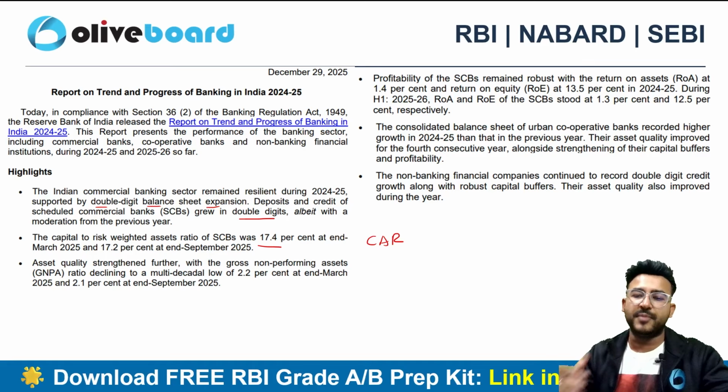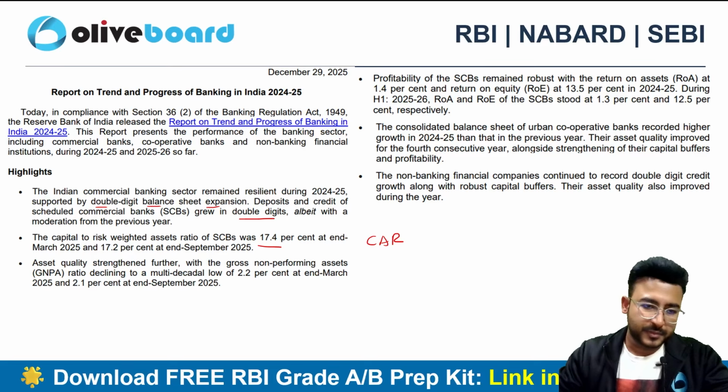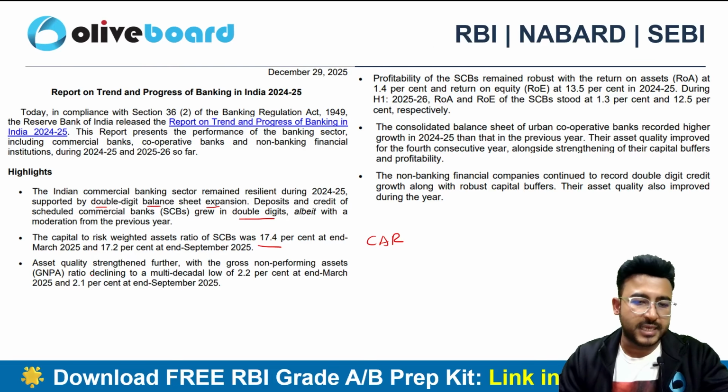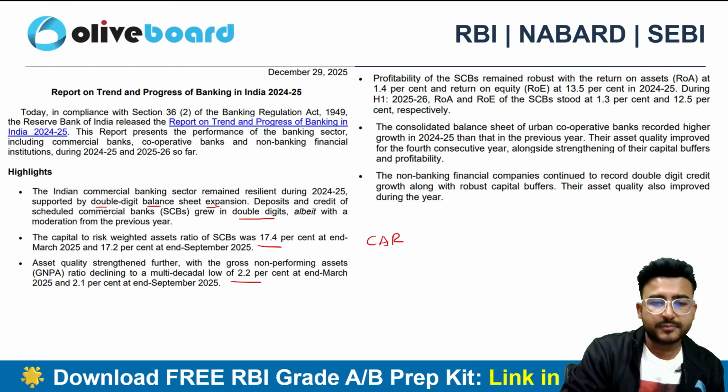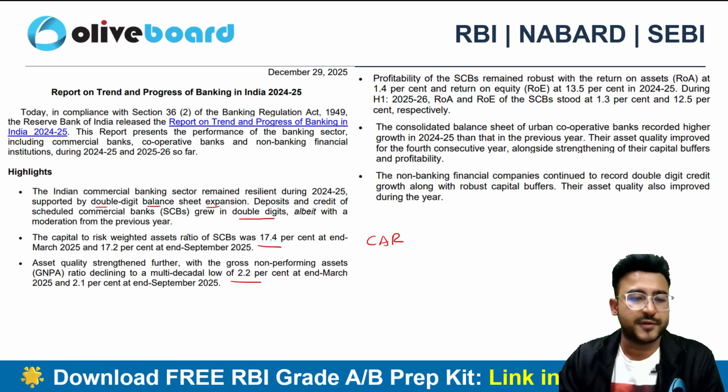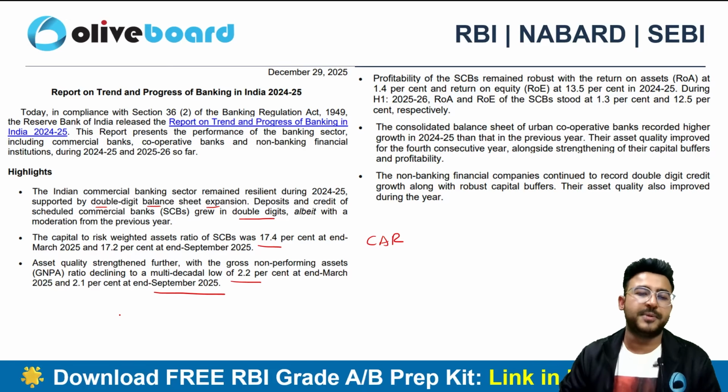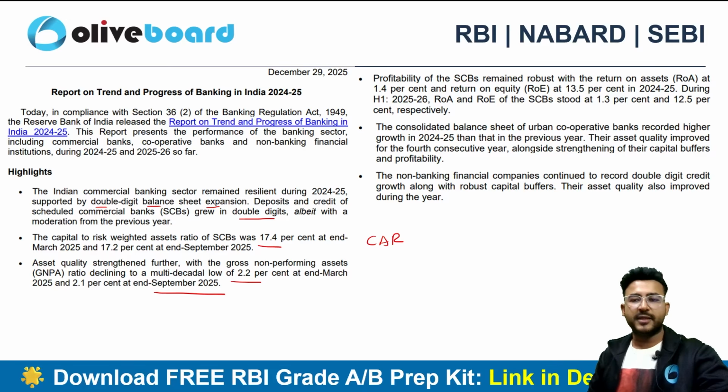At the same time, from the report, I'll be highlighting multiple things that you have to cover. Then they have talked about the GNPA, gross non-performing assets, as well. They are also at a decadal low of 2.2% as on 31st March. And the September 2025 data is also included in this report.